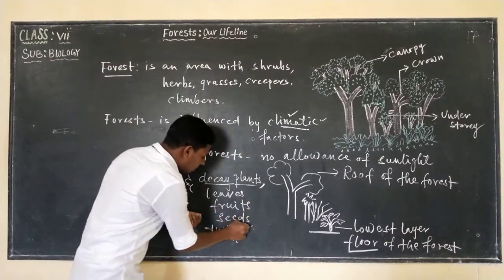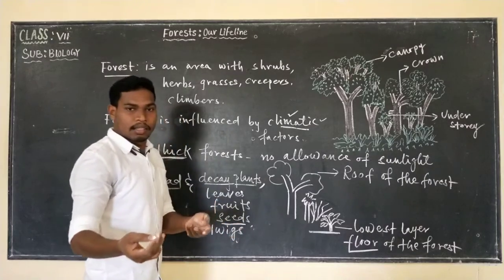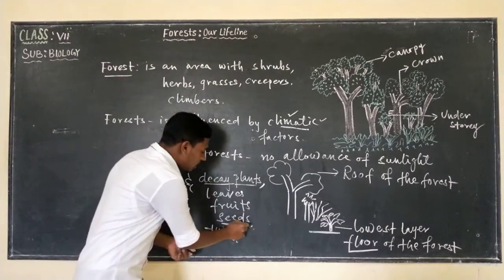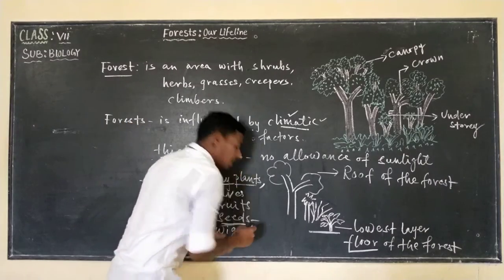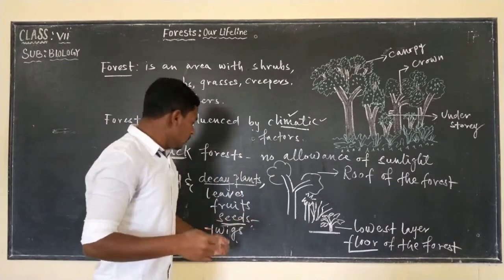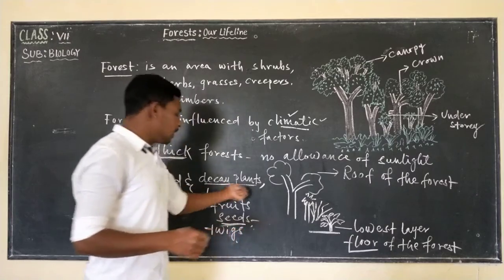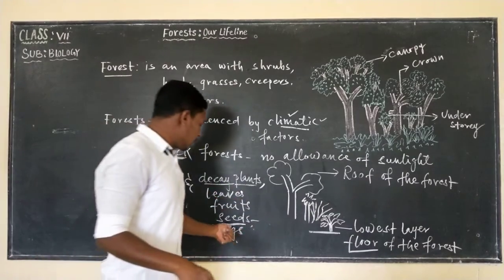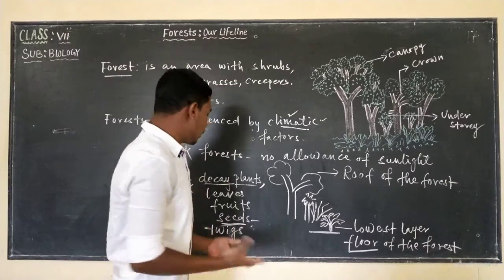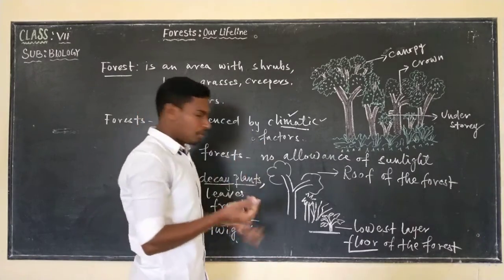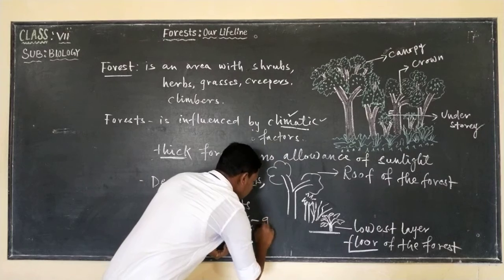Then the seeds that are present in the floor get proper nourishment from the dead and decayed matter of the floor, and they start germinating and grow into tall trees. They form again a thick forest.